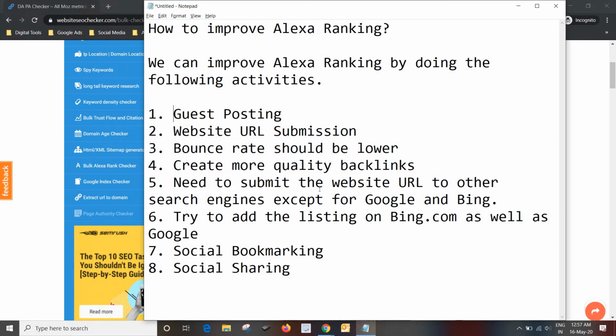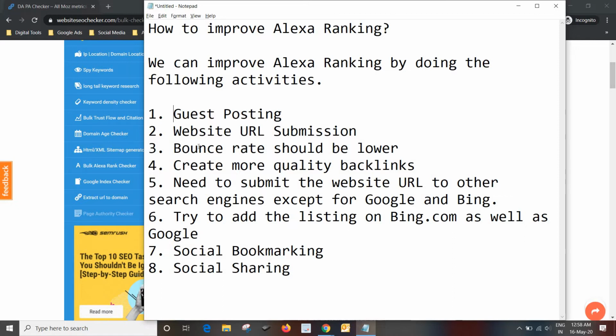Obviously, if a website has higher PA DA, the website will be more popular and will get more traffic. So you will simply get a better citation for your website, and your website will be marked as a trusted site on Google. So definitely your website's Alexa rank will be better than the previous week or previous months.